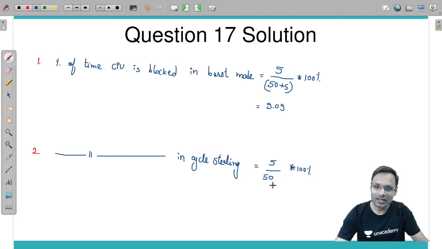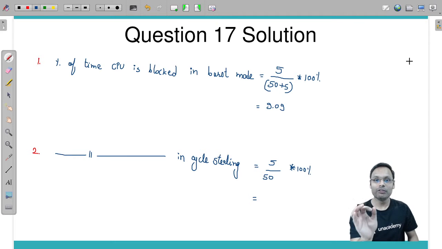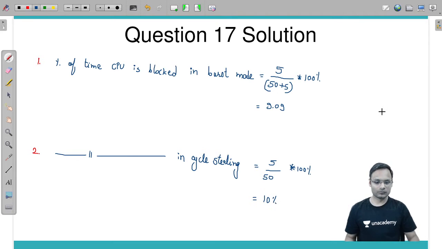Why did we do this? Because in the cycle stealing mode we can say that we will be having the parallel preparation and parallel transmission. That's why, and this becomes 10%. Okay, got it.